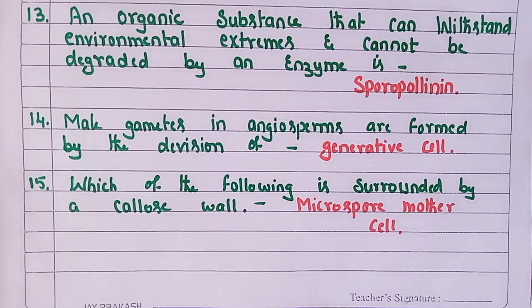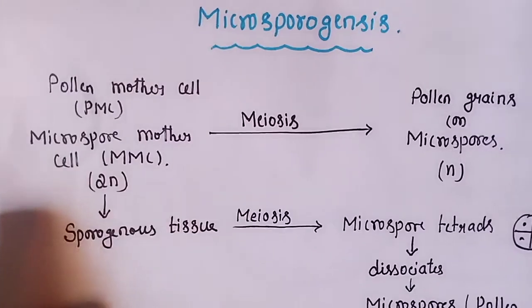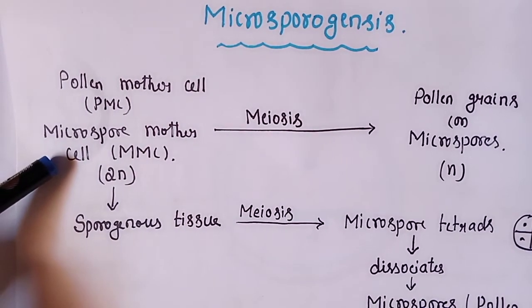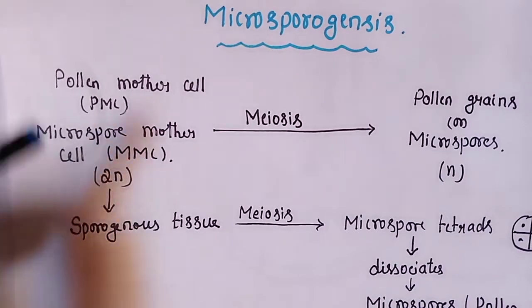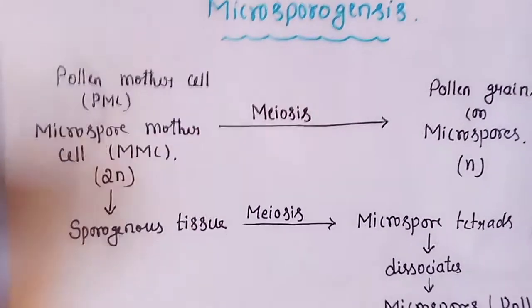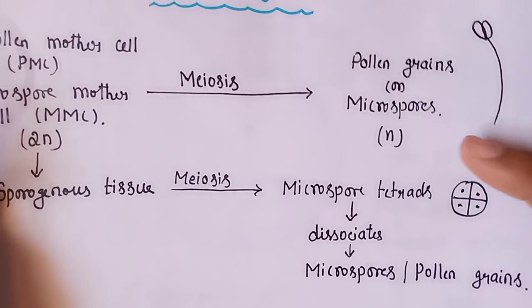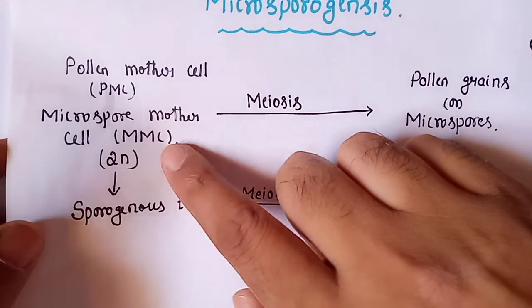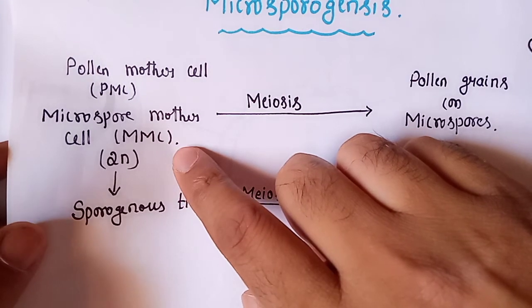Next question is, which of the following is surrounded by callose wall? Callose basically is a chemical that you can find in the microspore mother cell. Microspore mother cell or pollen mother cell is present in the anther. They are diploid in nature. They undergo microsporogenesis, means due to meiosis they are going to produce haploid microspores. And this microspore mother cell is actually covered by a layer called callose.